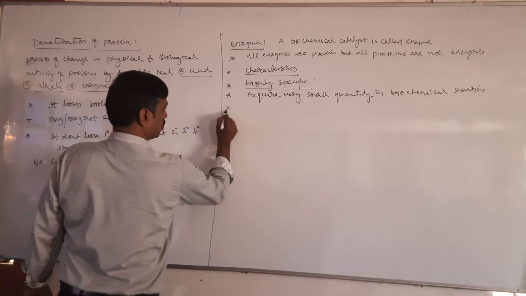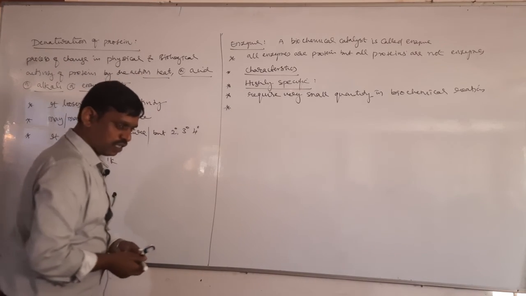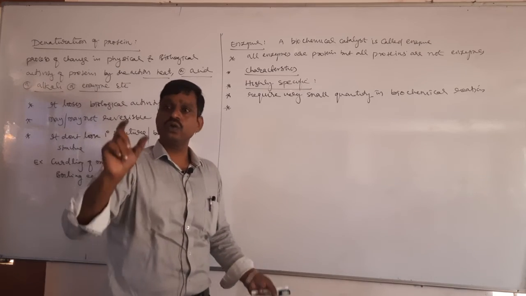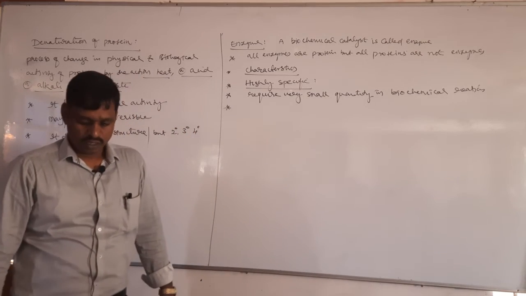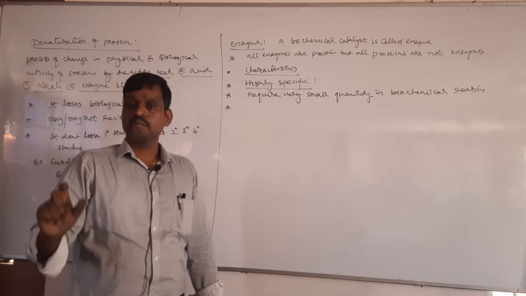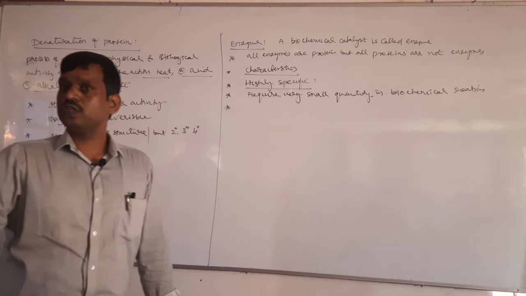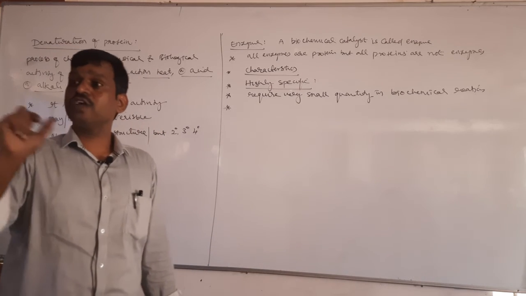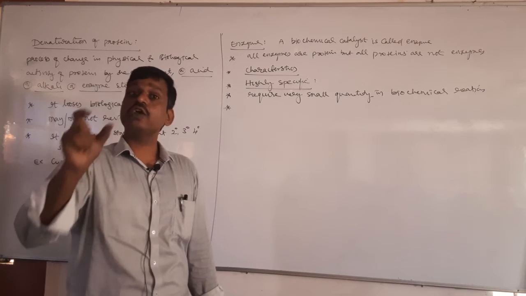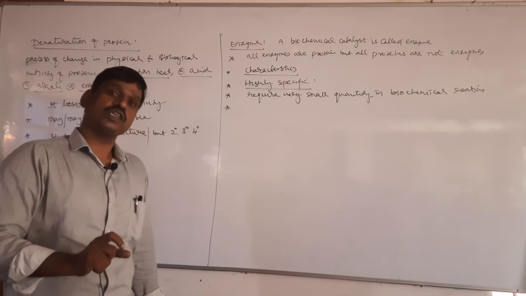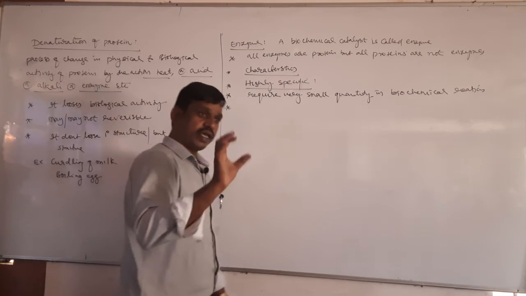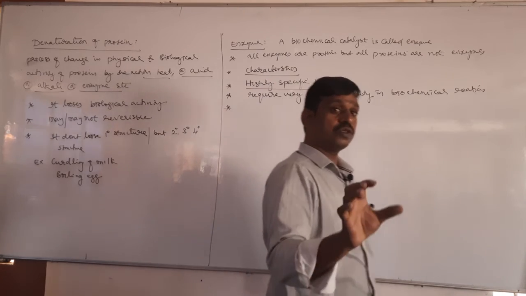Next, the third characteristic is that it is similar to a catalyst. We studied that a catalyst does not alter the position of equilibrium, but it brings about the equilibrium quickly. Yes or no? Due to a catalyst, the position of the equilibrium does not change, but it attains the equilibrium quickly. Now the same you can apply here also. An enzyme does not alter the position of equilibrium.